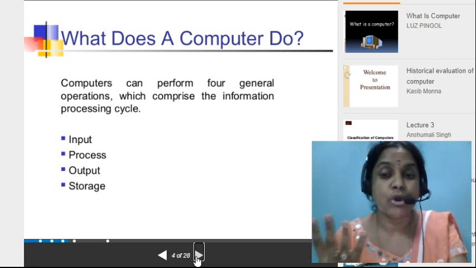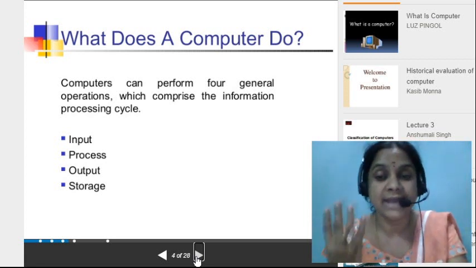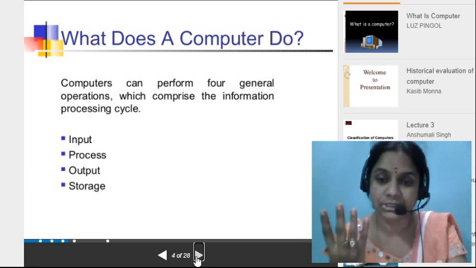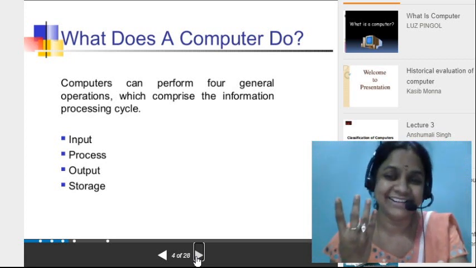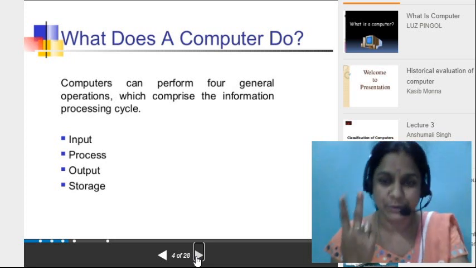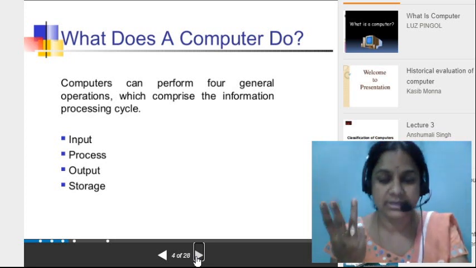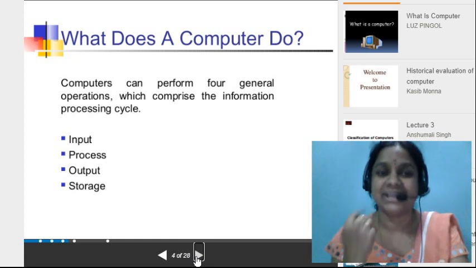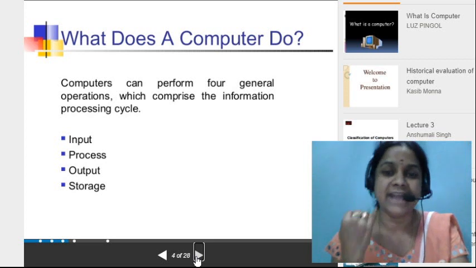These are the four operations done by a system or a computer. Tell me one by one: input, process, output and storage. Okay. Input, process, output and storage.